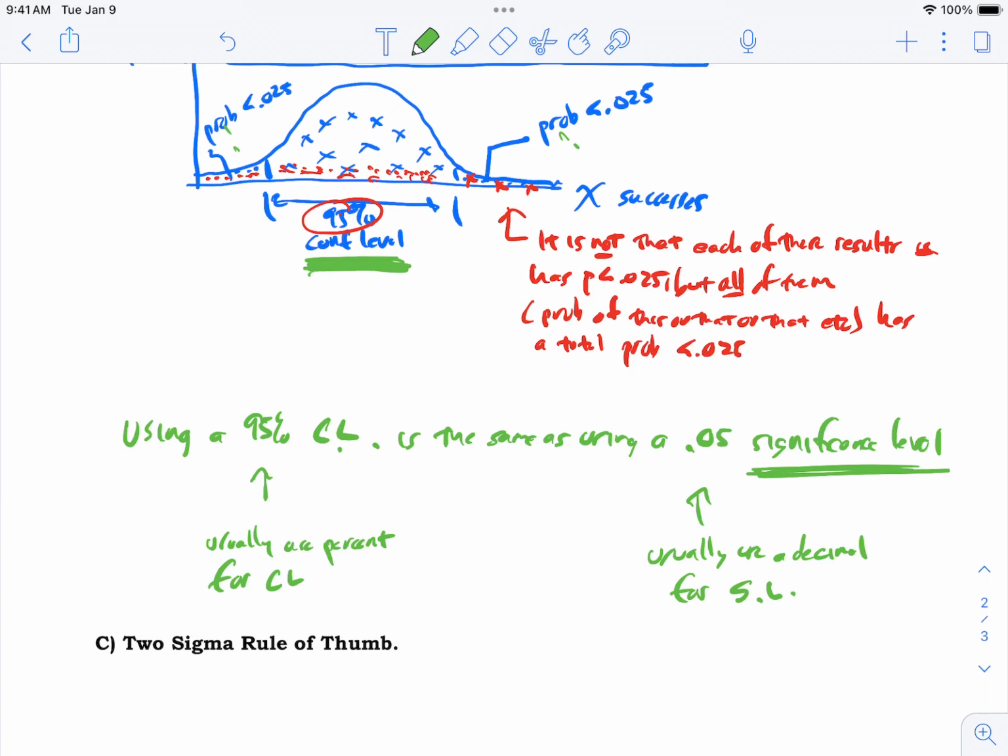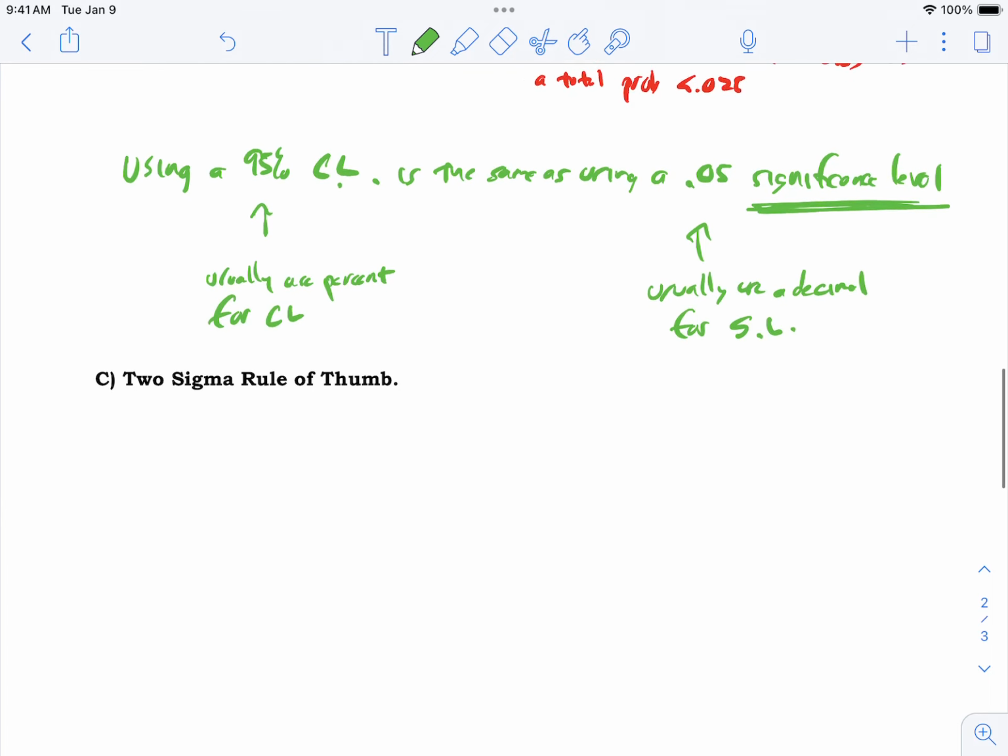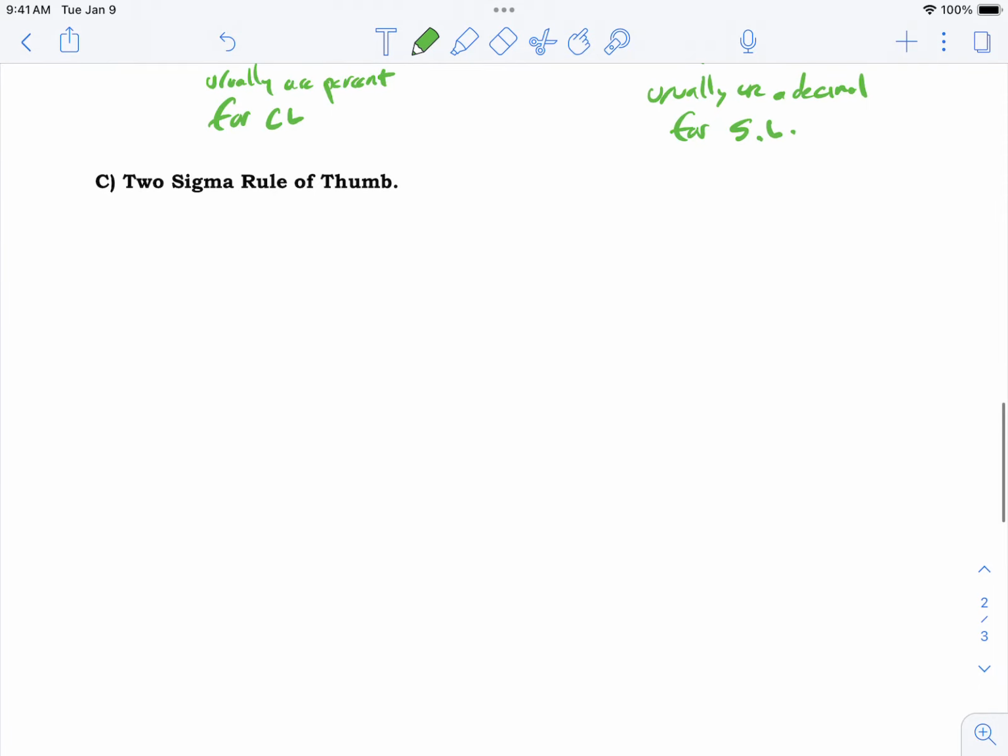Okay. So now that you hopefully are starting to absorb these words, these phrases, significance level, confidence, significance, p-value, all these words, I'm going to throw at you something that we've actually seen before, but now I'm going to give it its official name, the 2 sigma rule of thumb. So we've seen this already.